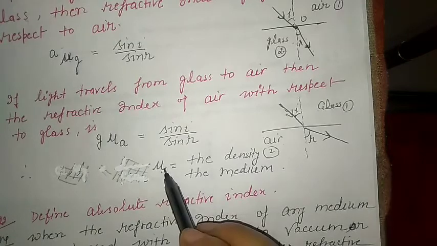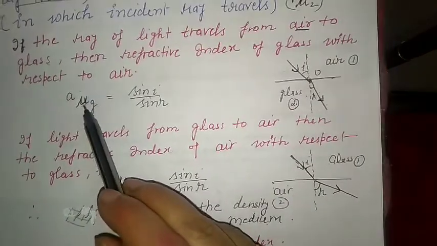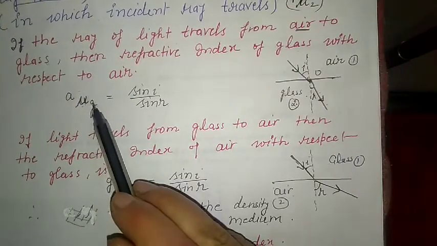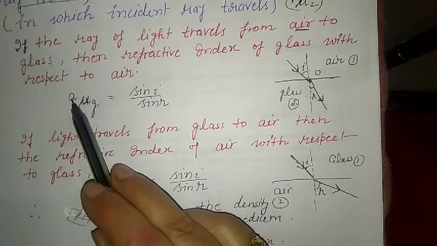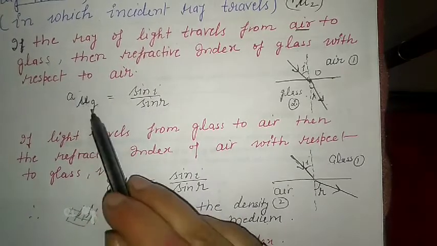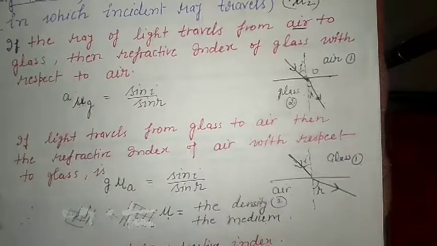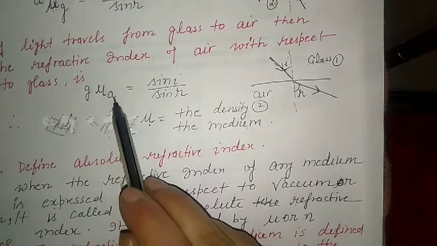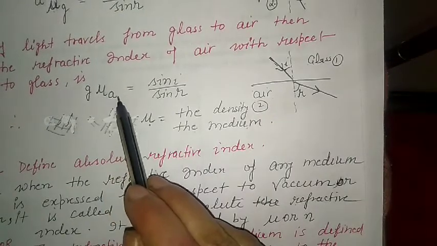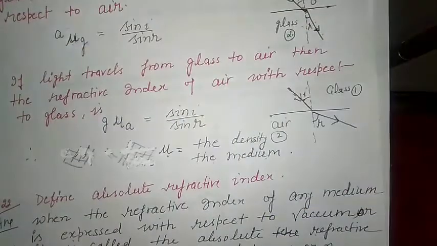So mu tells us the density of the medium. Here mu is of glass, so this tells the refractive index of glass with respect to air. It tells us how much denser the glass is than the air. And here is also mu A, where we are finding the density of air with respect to glass. So this is one definition.